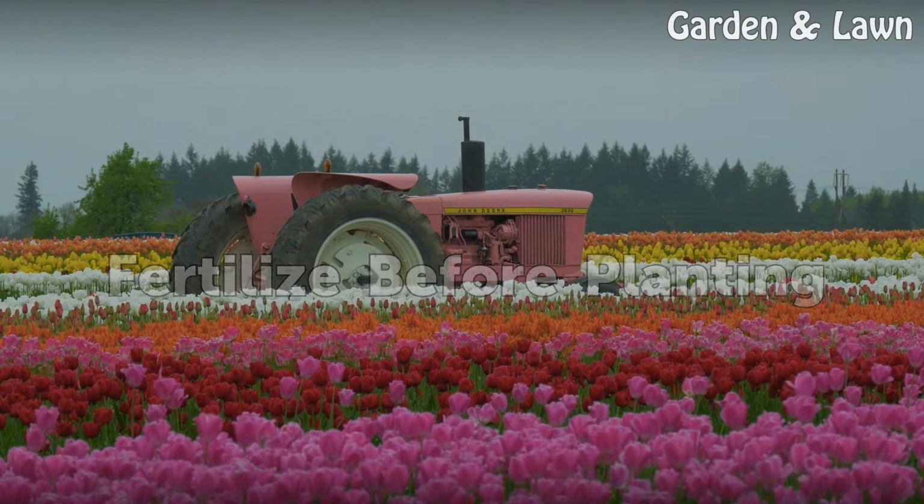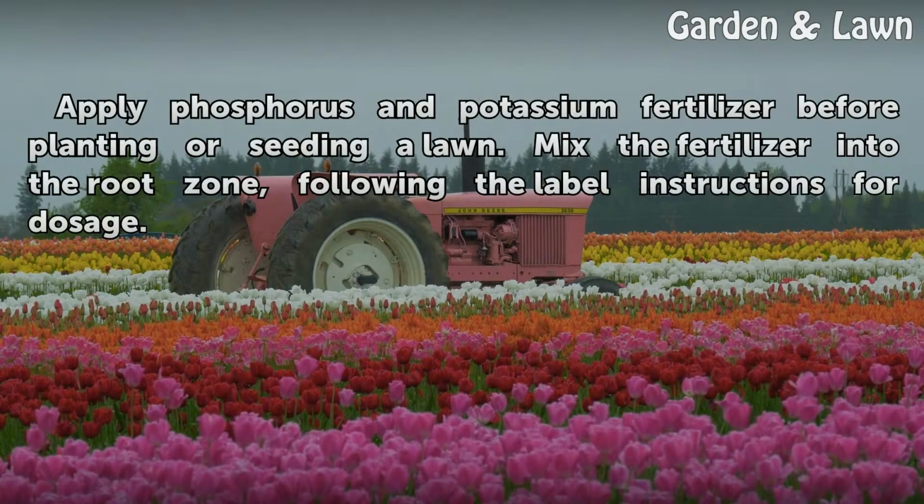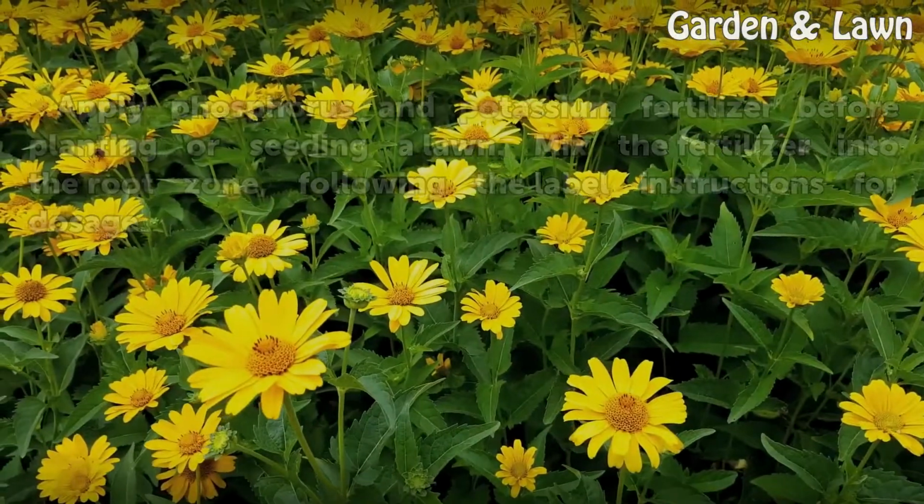Fertilize before planting. Apply phosphorus and potassium fertilizer before planting or seeding a lawn. Mix the fertilizer into the root zone, following the label instructions for dosage.